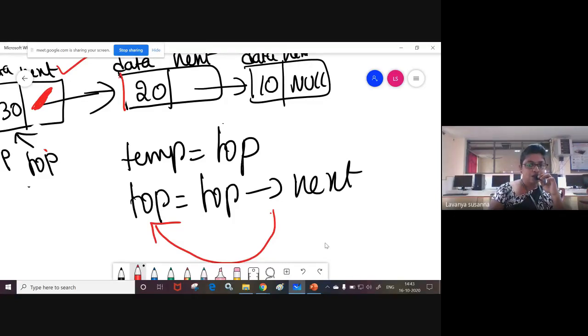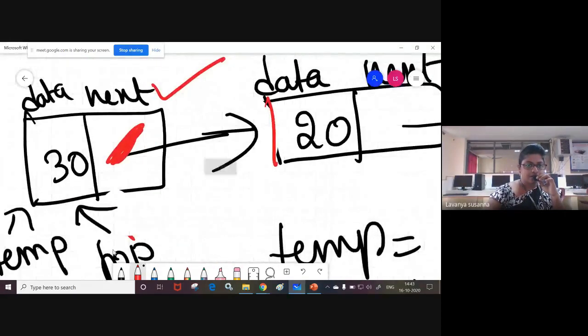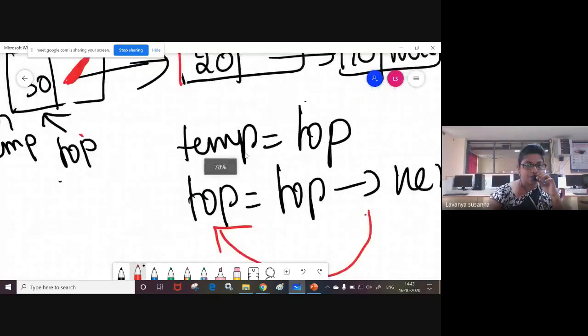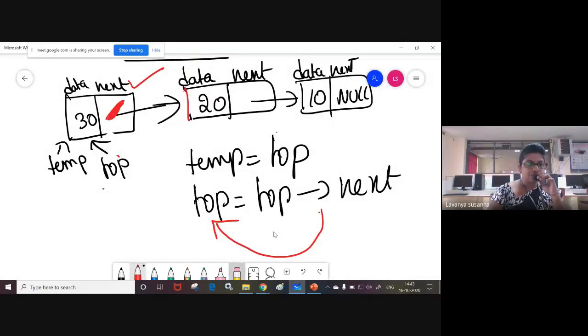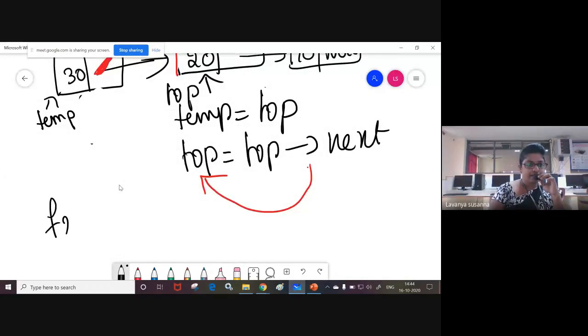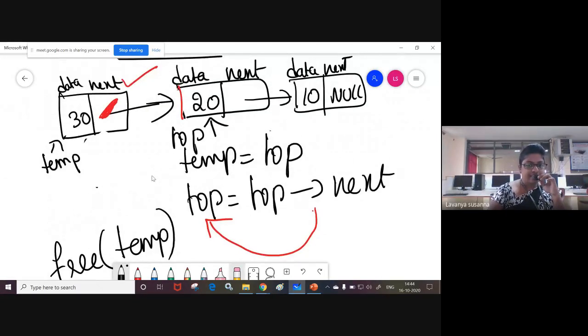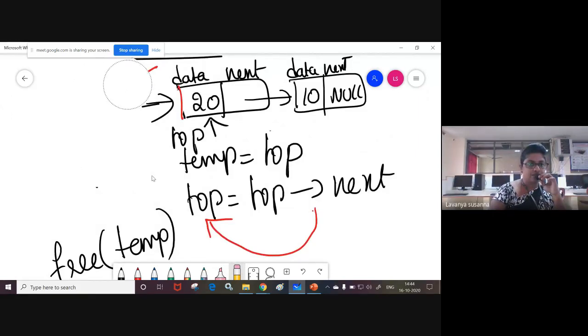Once again, top of next contains the address of which node? Next node 20. This node address you are assigning to top. Now top points to node 20. Okay, now you can delete temp. How to delete? Using free temp. Free temp. Now you are deleting this node. Okay, this node is deleted.